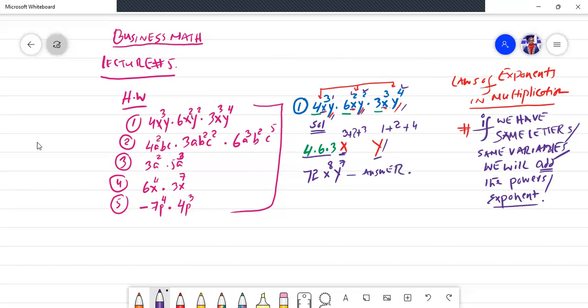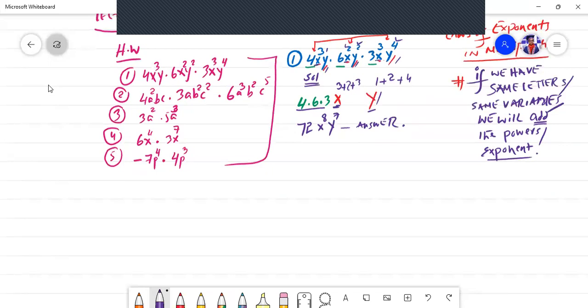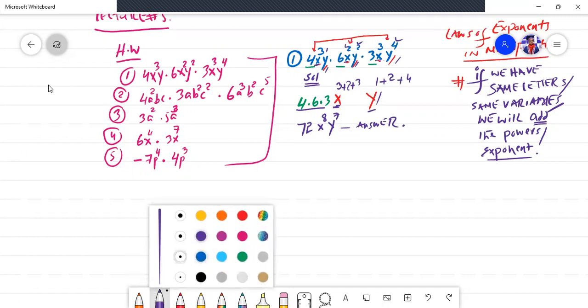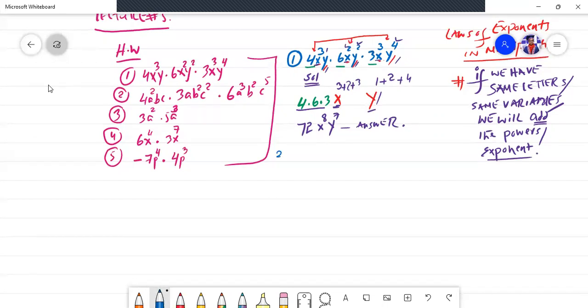Okay. Now let me do the second example, and let's change the color. Pick the blue one. Number 2. Okay. 4 a raised to power 2 bc times 3 ab squared c raised to power 2 times 6 a raised to power 3 b raised to power 2 c raised to power 5. This is the problem that we are going to solve now.